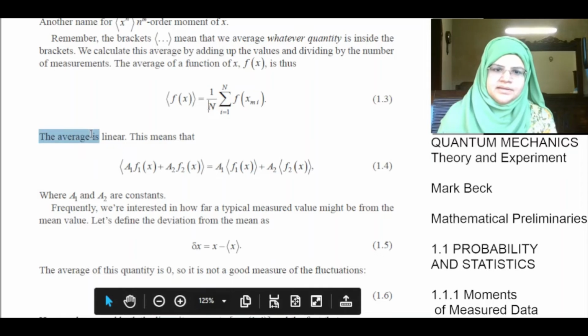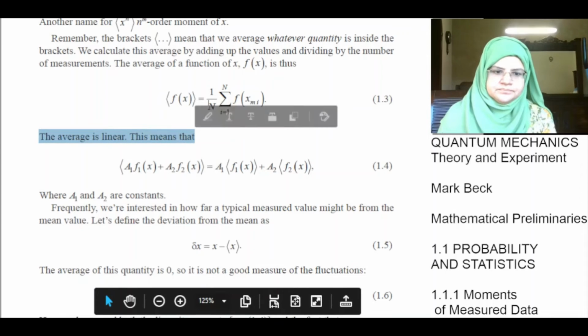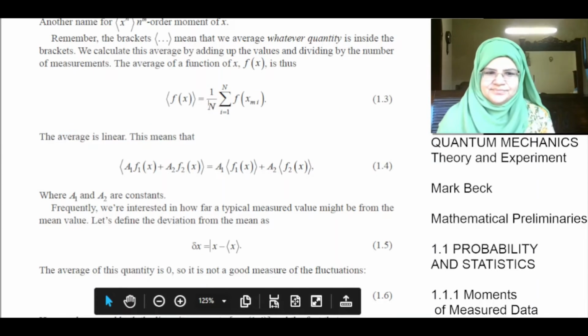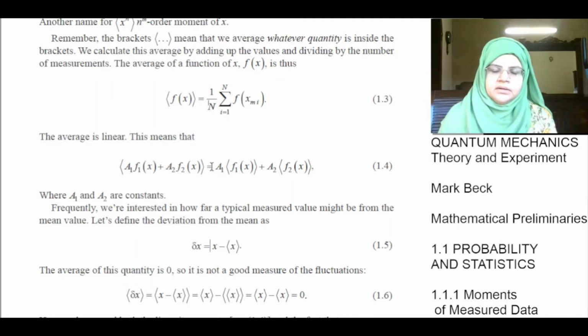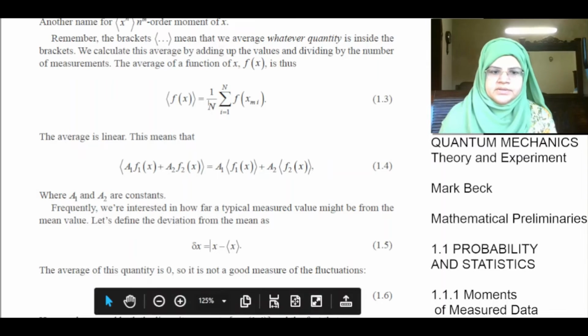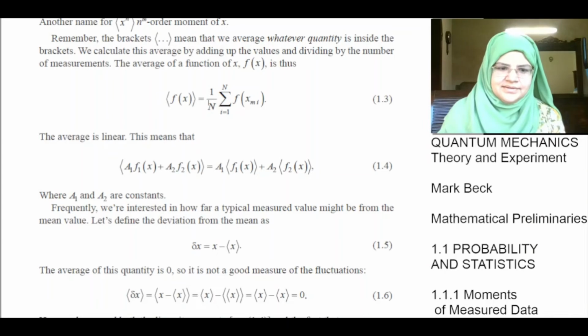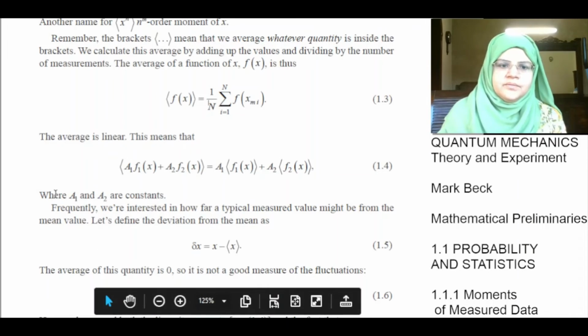The average is linear. This means that the mean of a1 f1 of x plus a2 f2 of x is equal to a1 times the mean of f1 of x plus a2 times the mean of f2 of x, where a1 and a2 are constants.